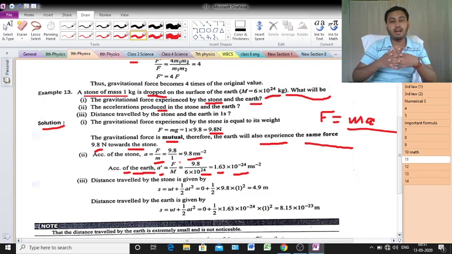Again, the acceleration of the earth is 1.63, whatever, but into 10 to the power minus 24. The value is very, very low. If you want to compare 9.8 with 1.63 into 10 to the power minus 24.